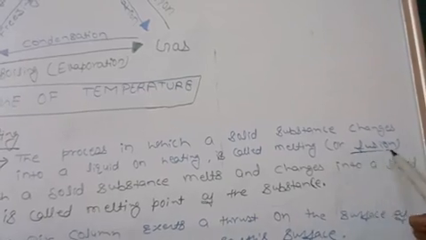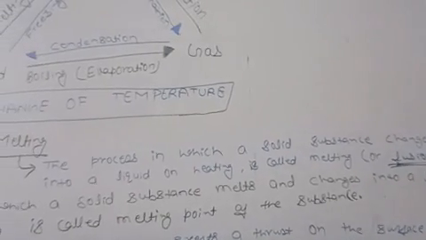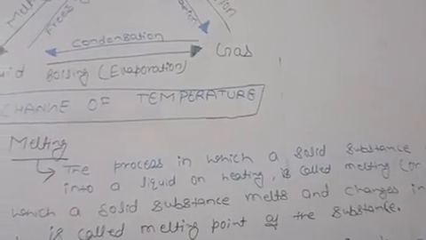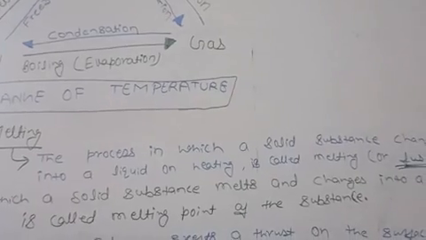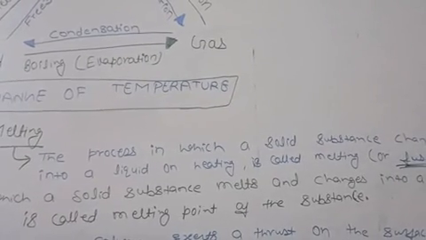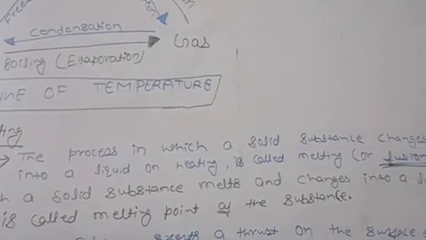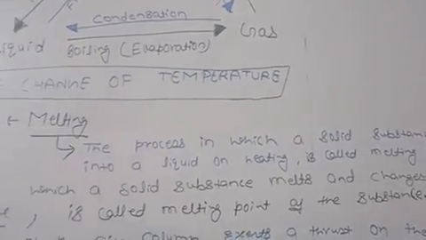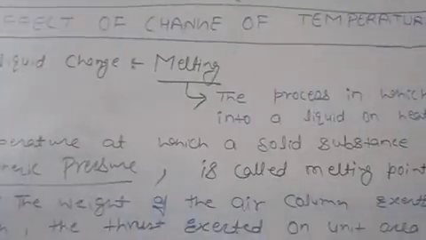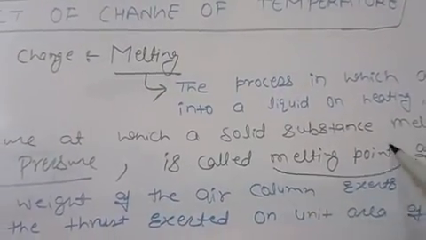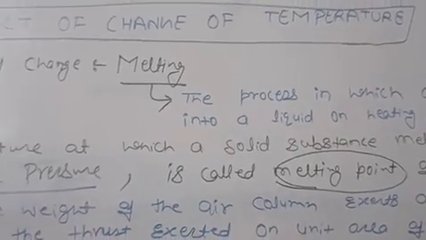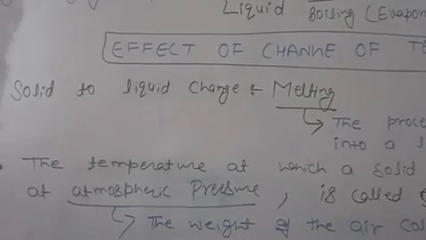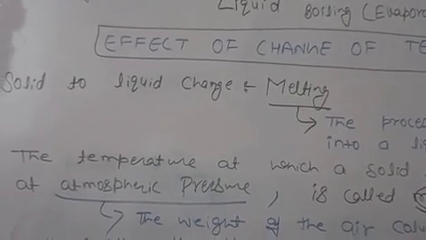Now here a new term came, fusion. What is fusion, or heat of fusion? This is the amount of heat required to change the solid state to liquid state. It is called heat of fusion. Now one more term that I am going to discuss is melting point. What is melting point? The temperature at which the substance will melt.